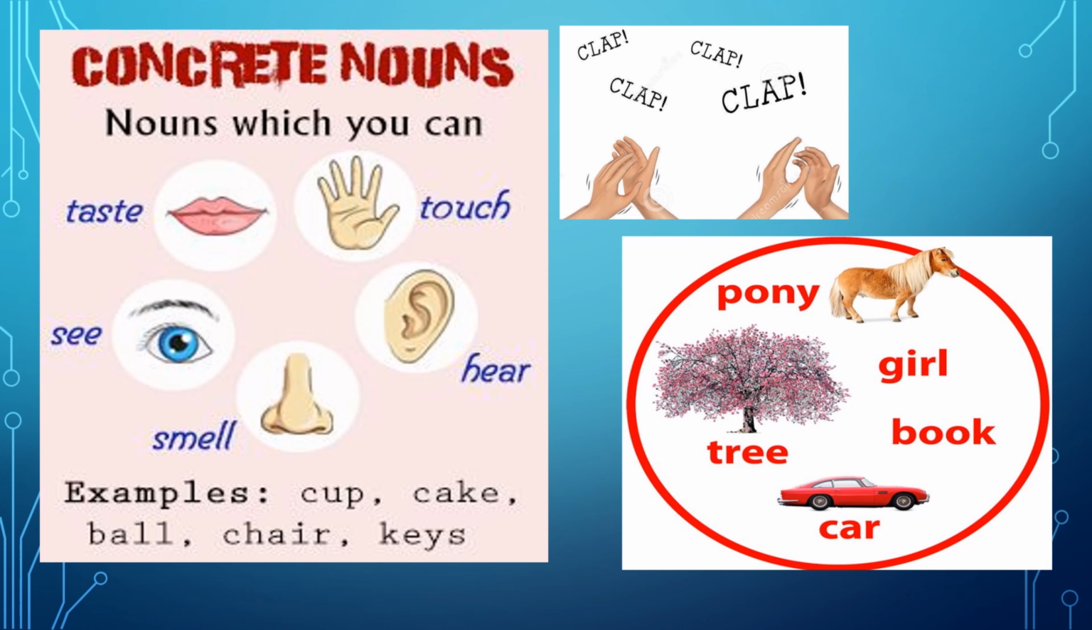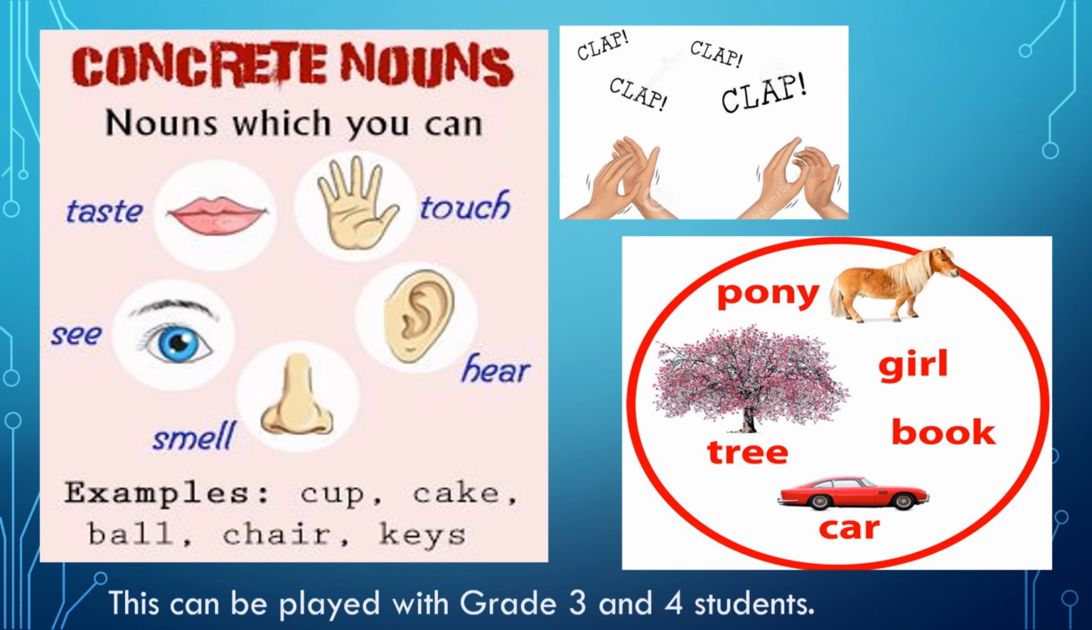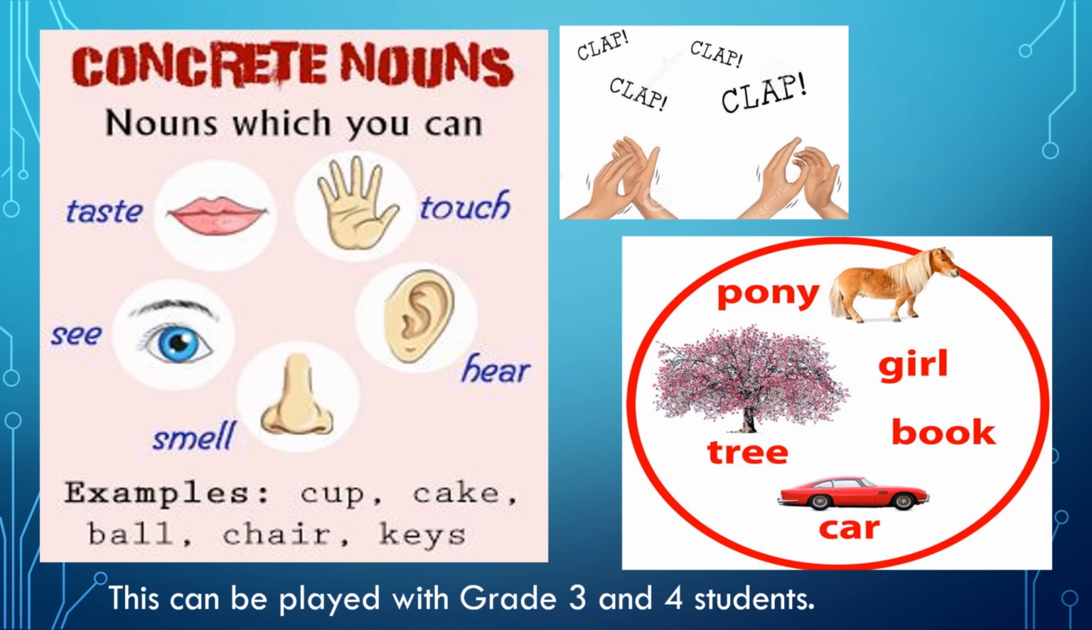You can also make a twist in the game by adding abstract nouns to it. Whenever it's an abstract noun, they will not give you any reaction. Whenever it will be a concrete noun, they will clap. If it is not a concrete noun, they will not clap. This game can be played with grade 3 and 4 students.